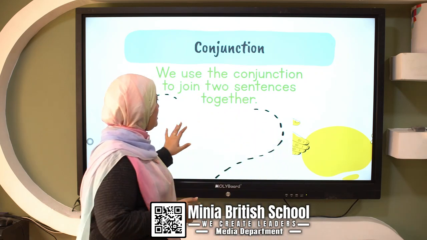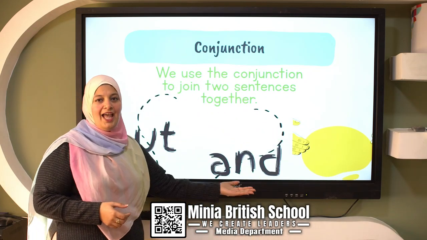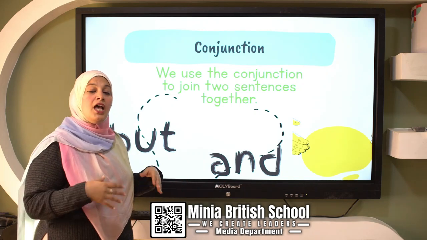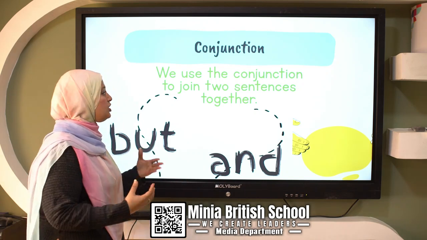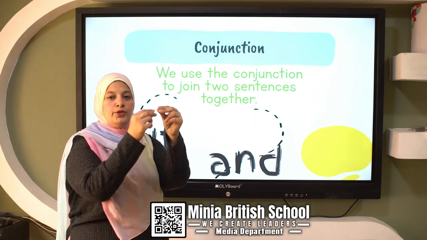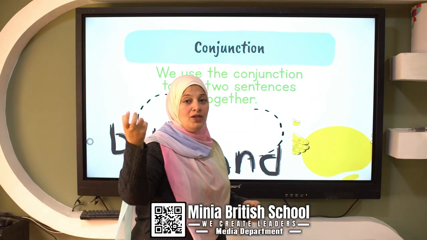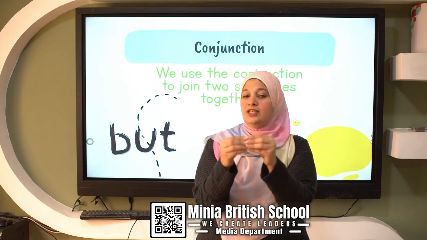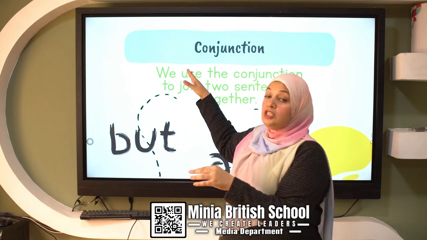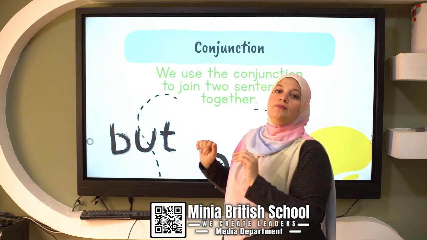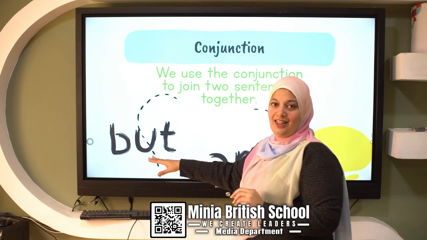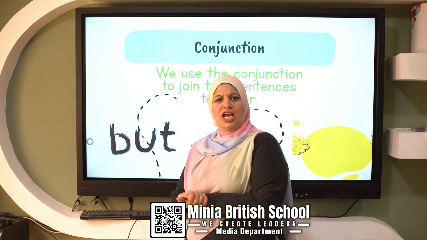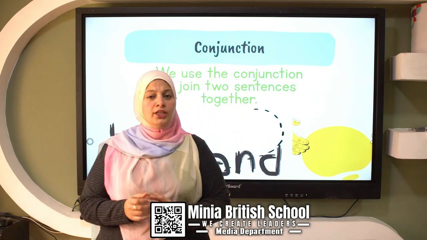So you have to think, what is the conjunction? The conjunctions are but and and. Why do I use a conjunction? To join two sentences together. I have one sentence, full stop, another sentence, and I need to join these sentences together. I must use a conjunction, and the conjunction is and or but. Okay, when shall I use and, and when shall I use but?